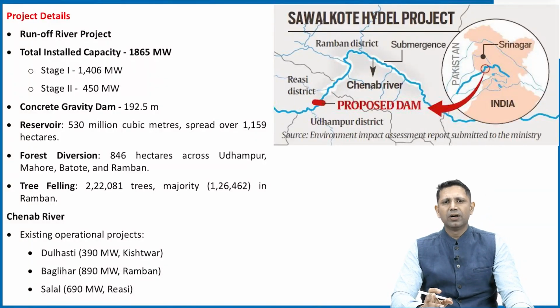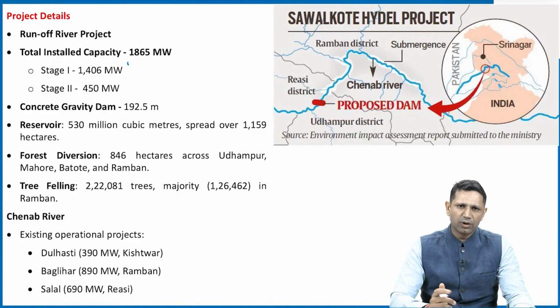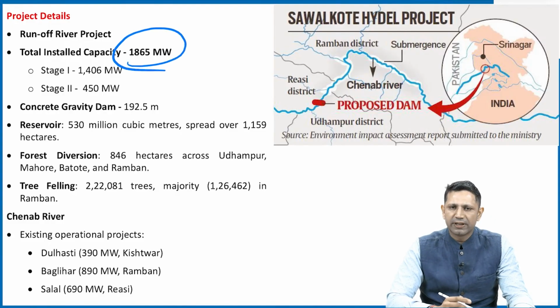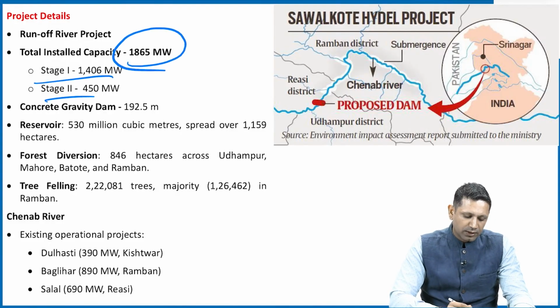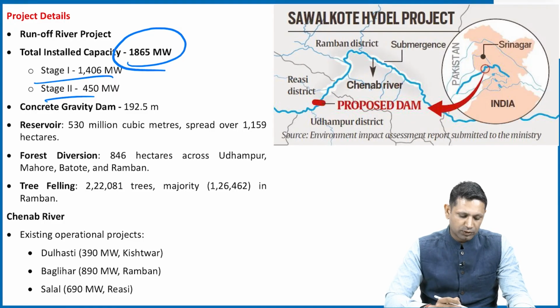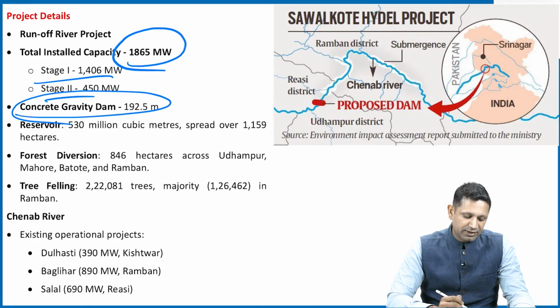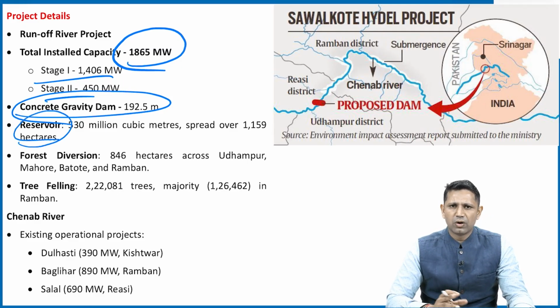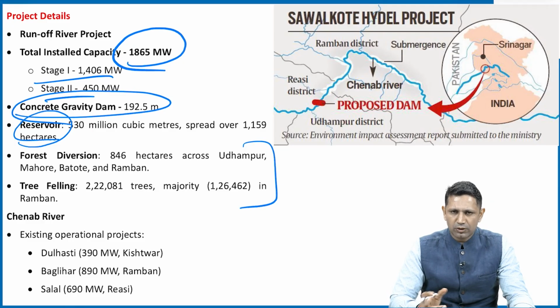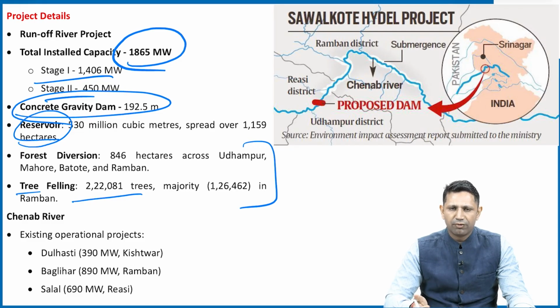Now, next is this particular project. The total capacity is 1865 megawatt. There are two basic stages, one is 1400 and the second one is 450 megawatts. It is a concrete gravity dam and will have a reservoir also. There will be a lot of ecological effect also. For example, the tree felling will be around 2,22,000 trees under this project.